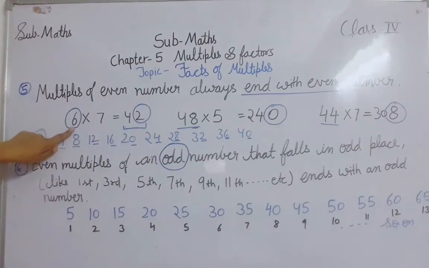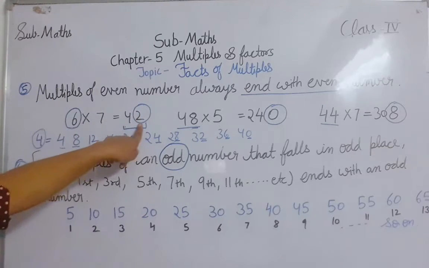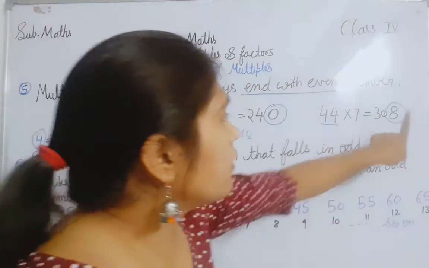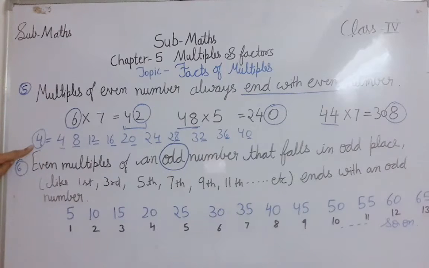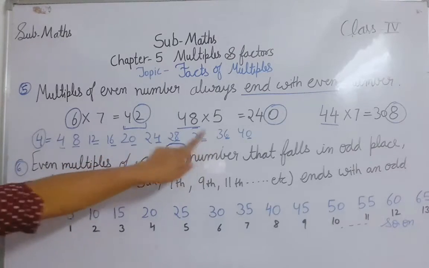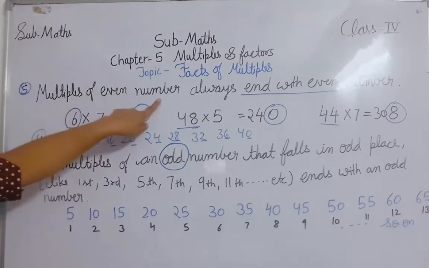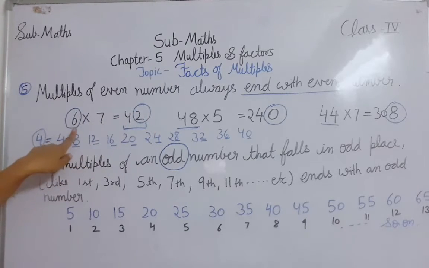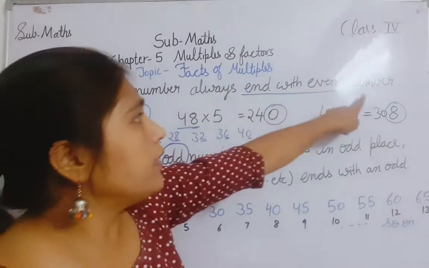If we are taking the multiple of any even number, the end of that multiple is always an even number. If you are talking about the table of 4, table of 26, table of 12, these are all even numbers. If you write their tables, at the end you will always get an even number. Clear? You can take any even number.